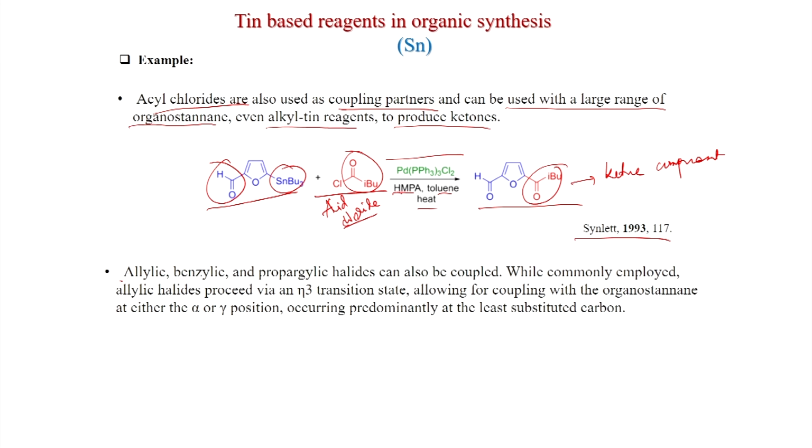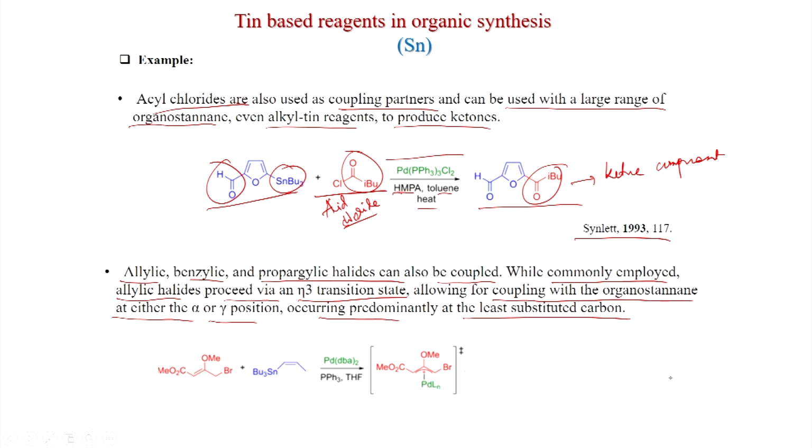Also, allylic, benzylic and propargylic halides can be coupled. Commonly employed allylic halides proceed via an eta-3 transition state, allowing for coupling with the organostannane at either the alpha or gamma position, occurring predominantly at the least substituted carbon. If you see, this is the methallyl bromide, and this is the vinyl tin reagent.